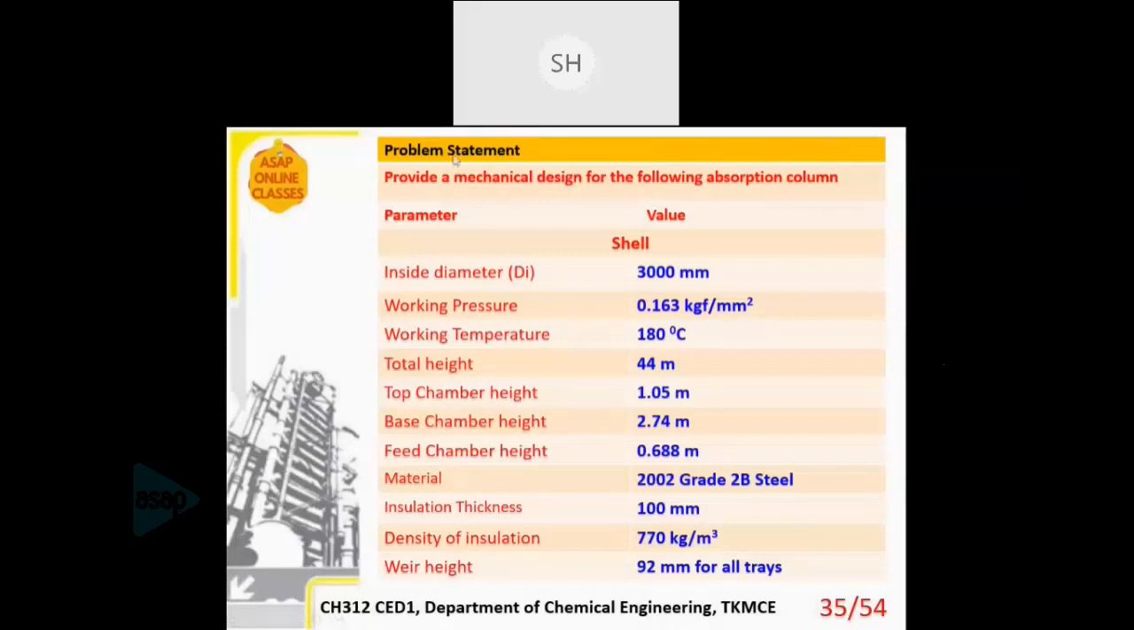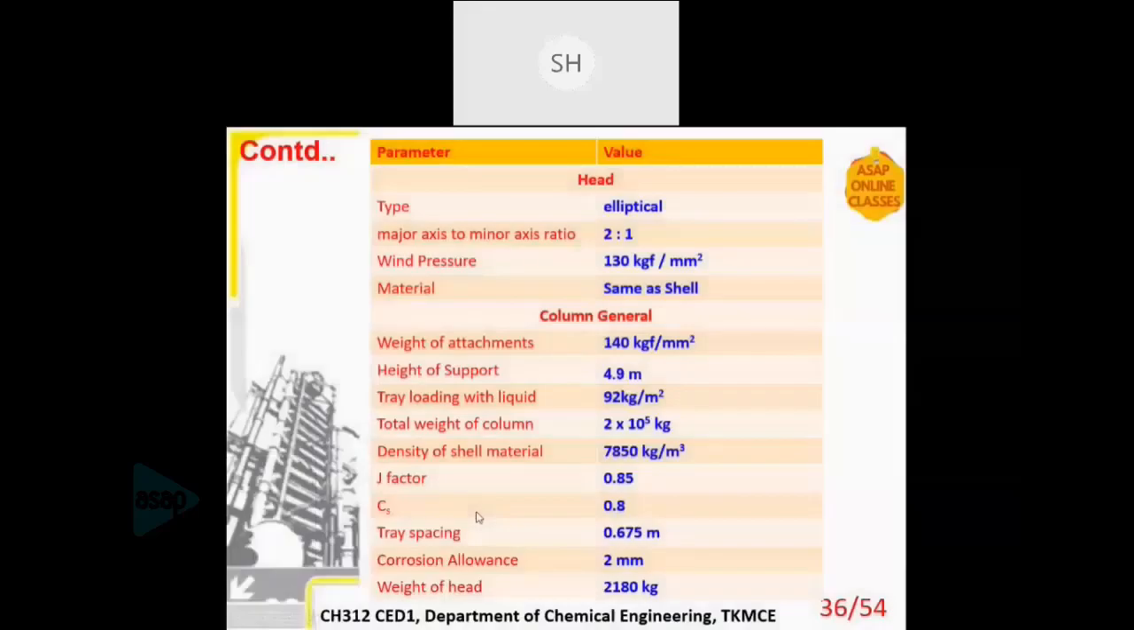So this is a typical problem which will be given to you. Mechanical design: a lot of data will be given to you for the shell side, internal diameter, working pressure, temperature, height, top chamber, bottom chamber, what is the material, insulation thickness, etc. Again, this is the continuation. What is the head, etc. So a lot of data will be given to you, but some data you may not need. Some data will be required. So you have to identify the required data and use that.